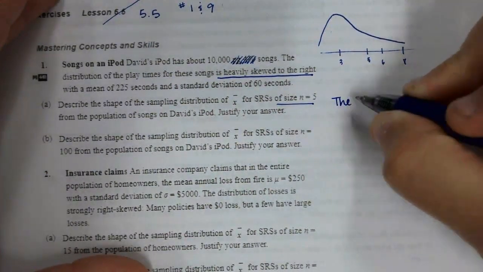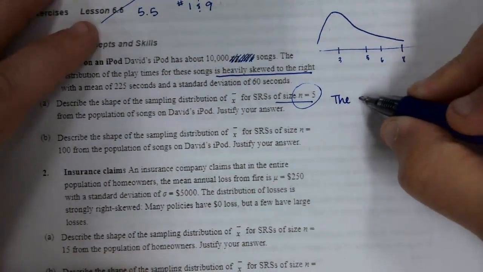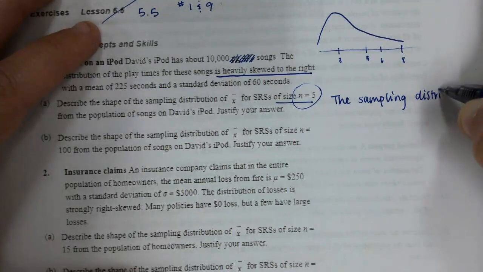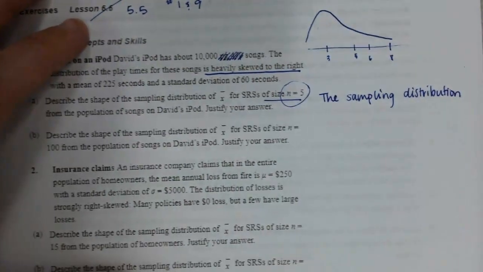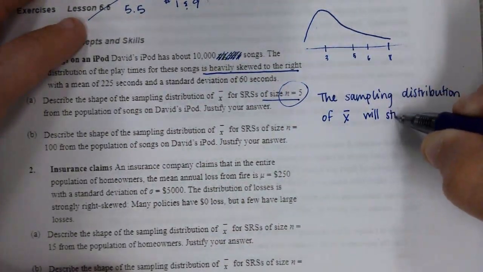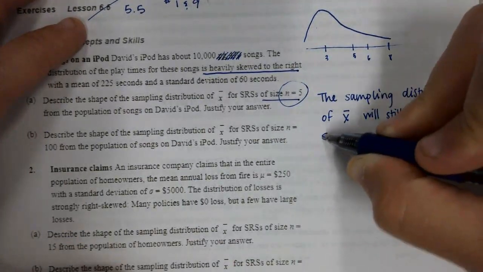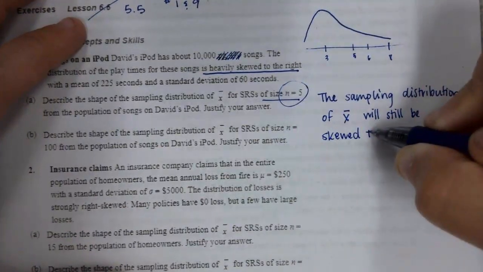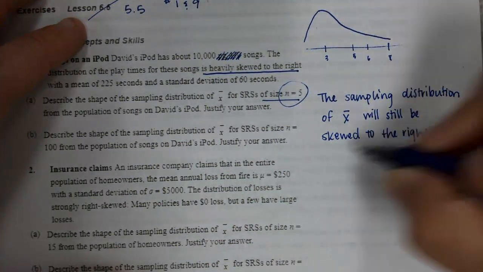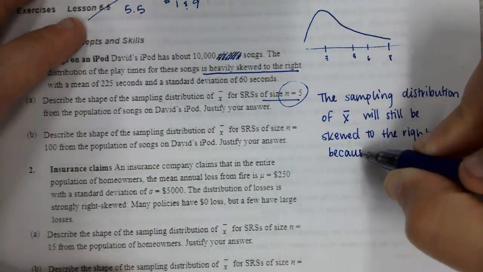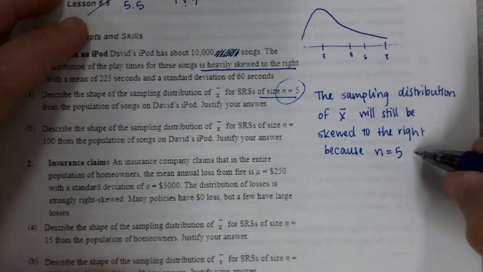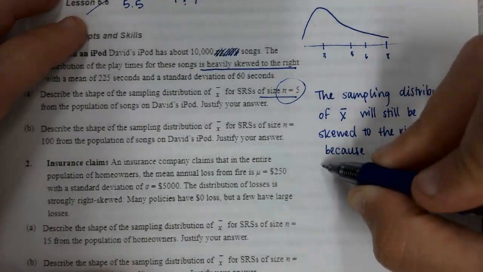Well, if you were only to take a sample of size 5, the sampling distribution of X bar will still be skewed to the right, because n equal to 5, so a sample size of 5, is not large enough